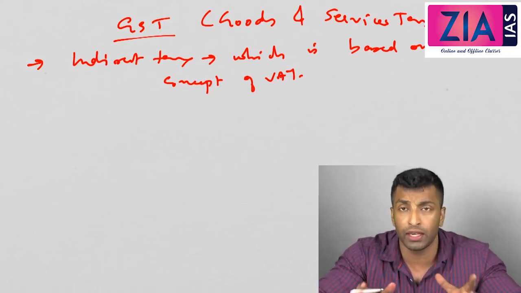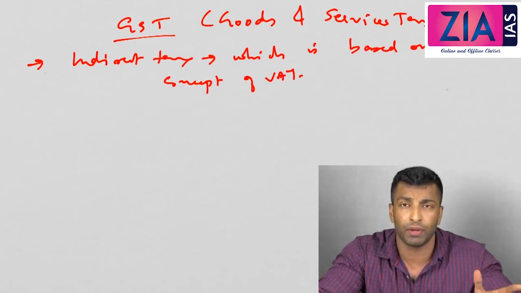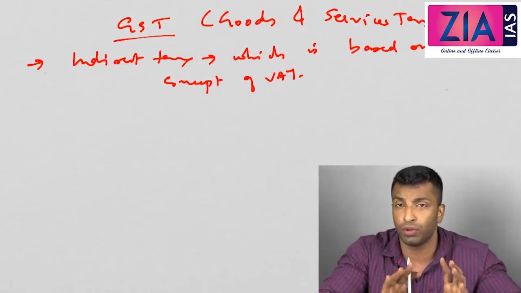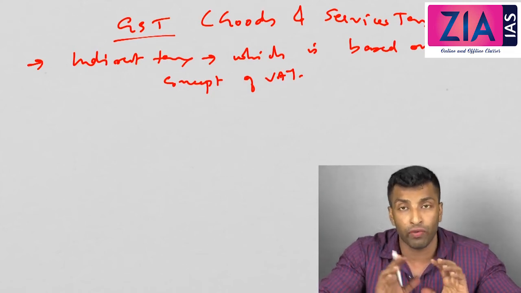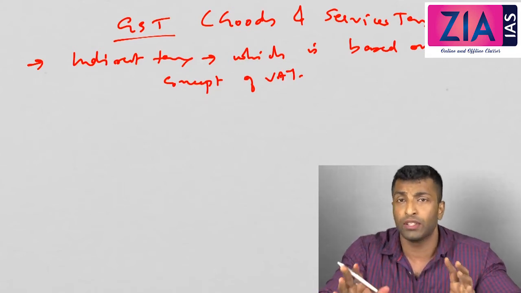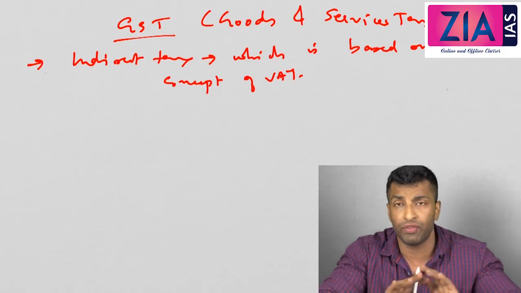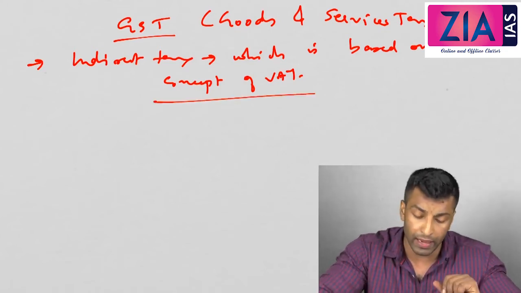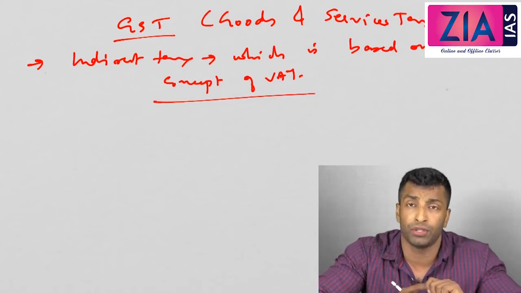If you remember, I have drawn the table in case of actual VAT, and I explained the table in the previous video. I also talked about what is actually happening in the case of modified VAT, using the same table, and the difference between modified VAT, which is practically possible, and VAT, which is an ideal concept. Everything is discussed. So here also it is based on the concept of VAT. The practical implementation of VAT is what you can see in case of GST.